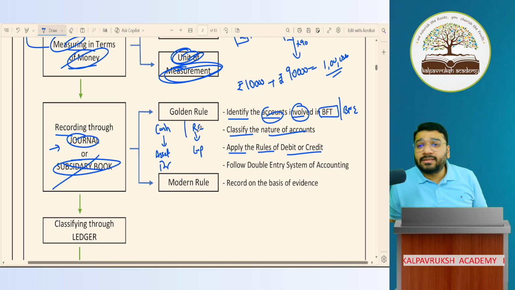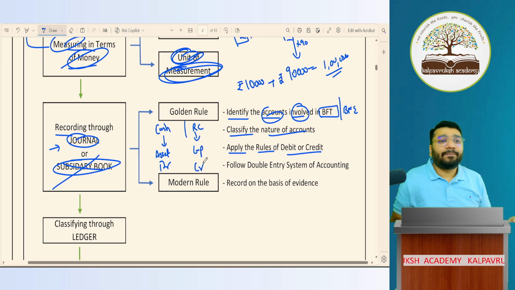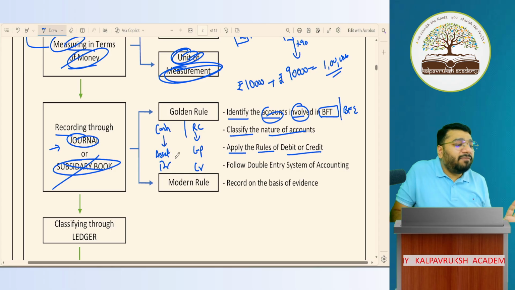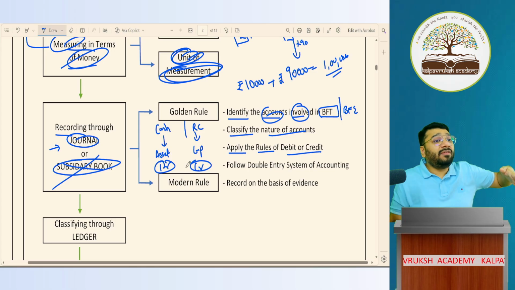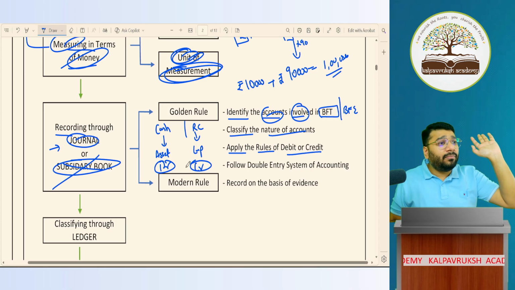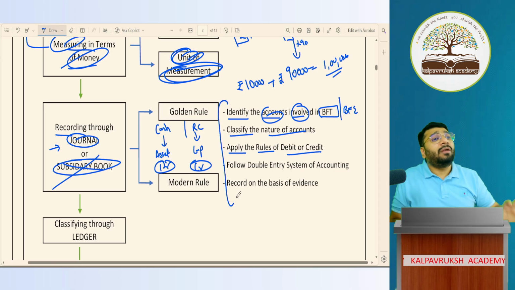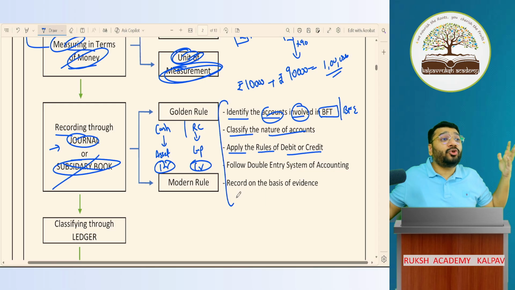Ram's capital is what balance? Credit balance. To increase capital, I have to give a credit. Now in 11th standard, what did we do? Throughout the journal topic, I taught why I should debit this and why I should credit it, very slowly, because in 11th, we had 1 year of time to learn the basics. So touch your heart and tell me, in 12th standard, will we have that much luxury of time to do all the steps one by one? No, because the portions are very huge, humongous, voluminous.